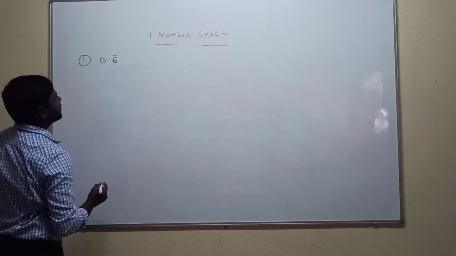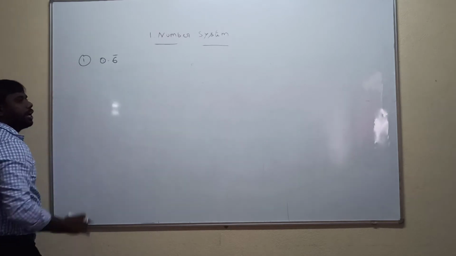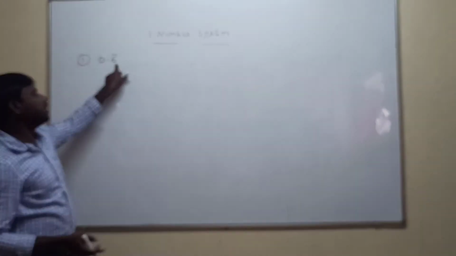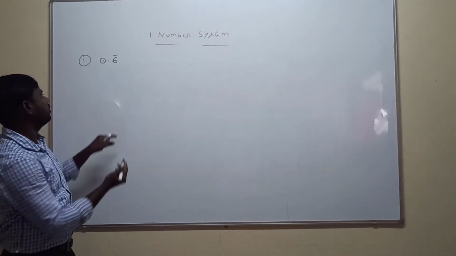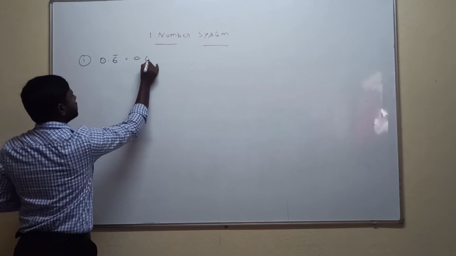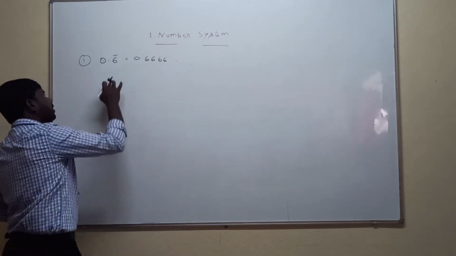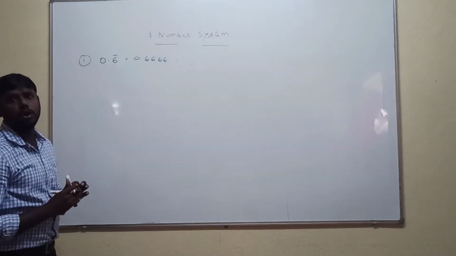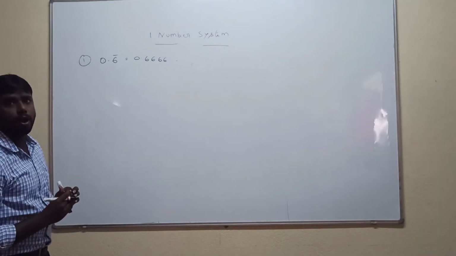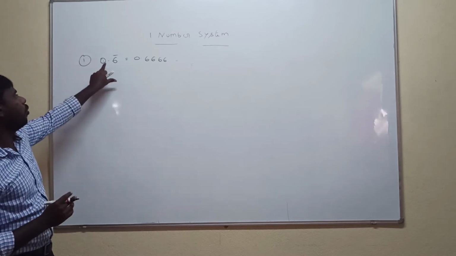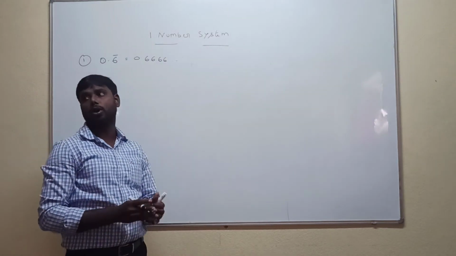So here 0.6 bar. 6 bar means 6 is repeated many times. This value is nothing but 0.6666 infinite times. So this number is called a non-terminating decimal or a repeating decimal. How to convert this number to a rational number?